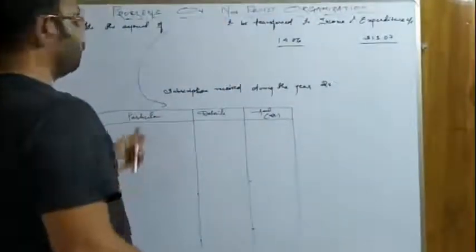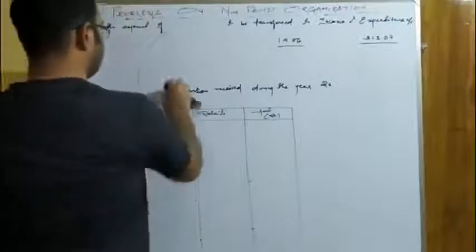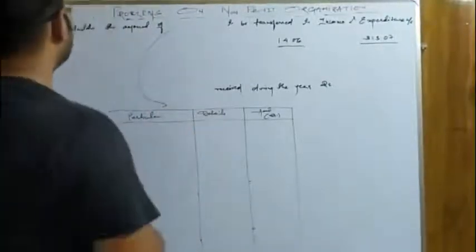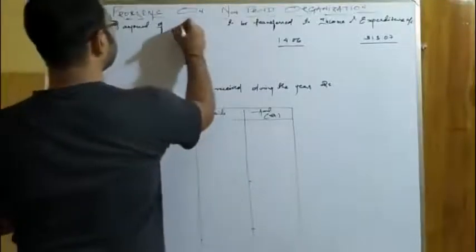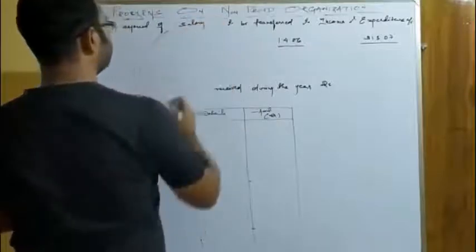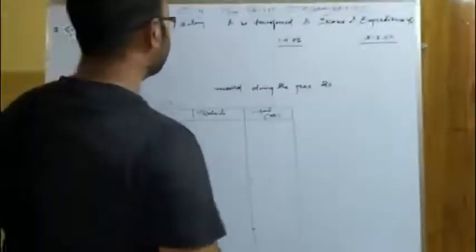So let us take one more example, the example of salary that we are more acquainted with. So we will write: calculate the amount of salary to be transferred to income and expenditure account.